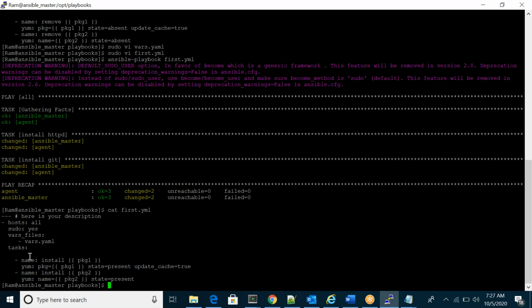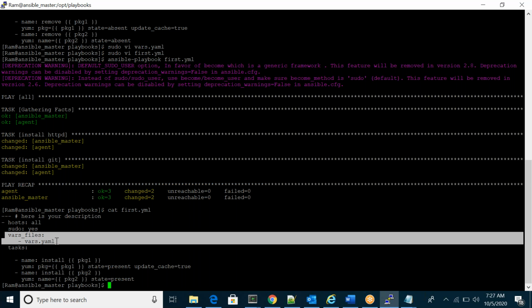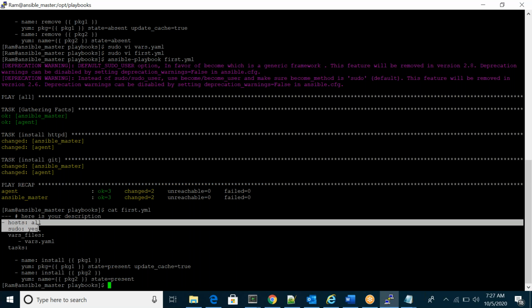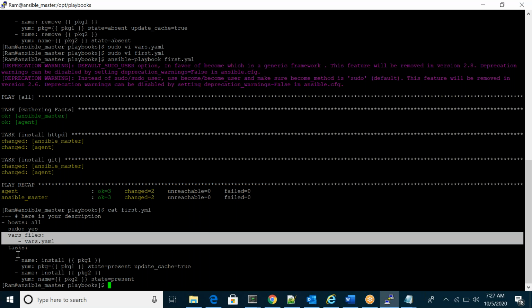So these things we'll call the task section. This is our variable section. These things we will call the target section. Whatever the hosts or flow is there, this we call the target section, meaning how to act on target servers. Hosts means all my target servers, and become means I'm trying to log into the target servers as sudo. We have some more options like become_user, which we'll discuss. So this is my target section, this is my variable section, and this is my task section.